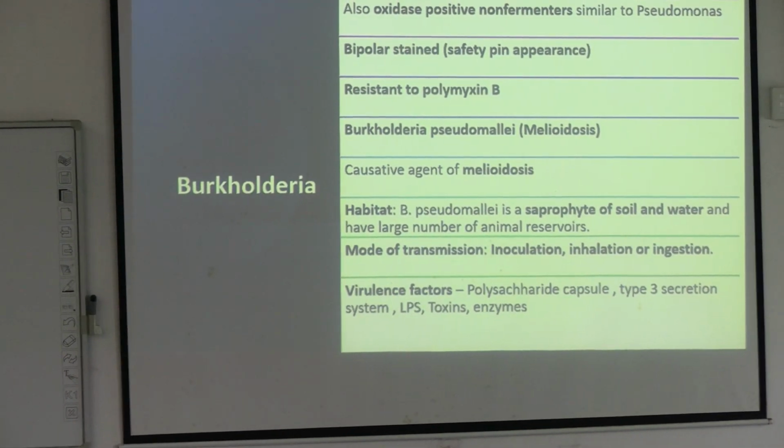They are oxidase positive, just like Pseudomonas, and the habitat is that they exist in soil and water. So, they have an environmental habitat. The mode of transmission is inoculation, that can be inoculated on your skin if you have an injury. Then you have inhalation and ingestion. Okay, so these are the 3 routes that they spread.